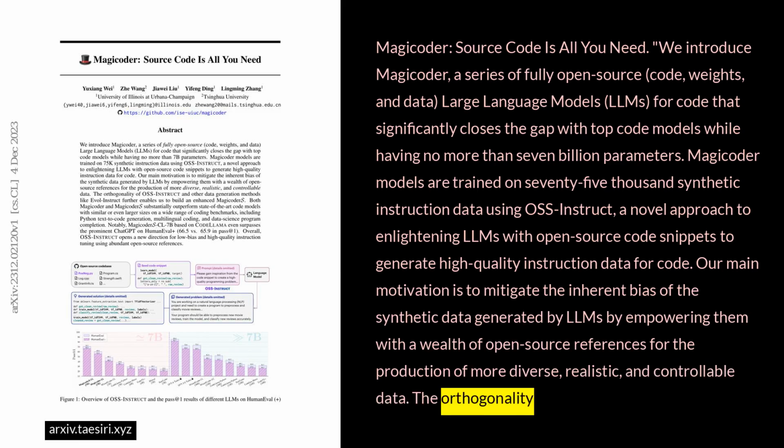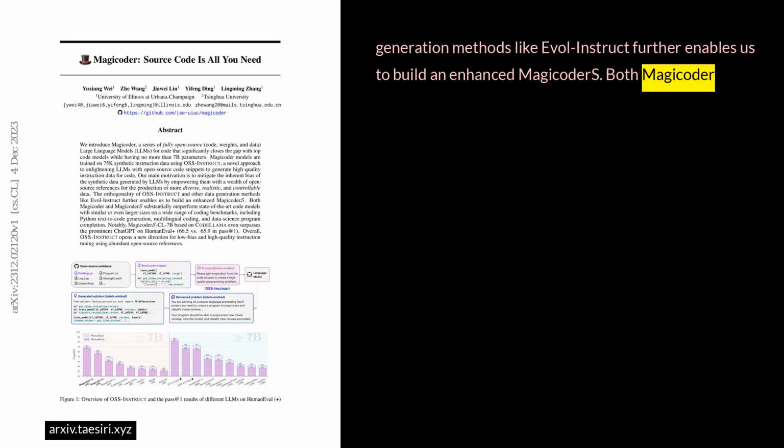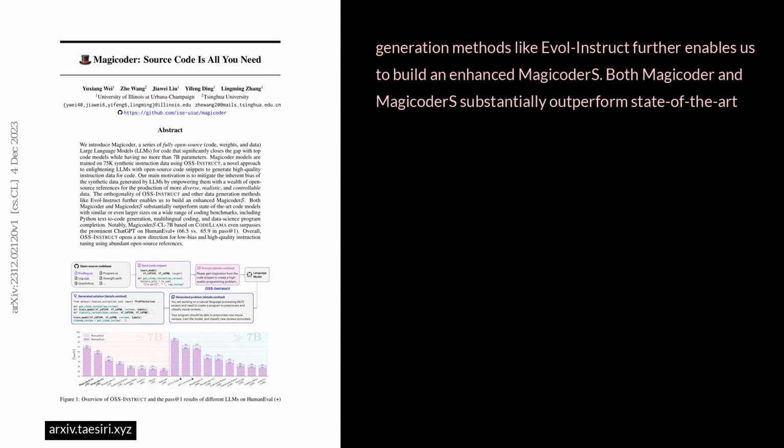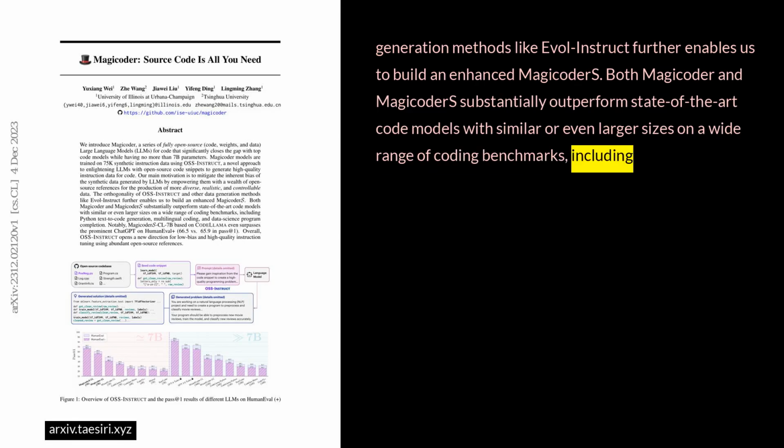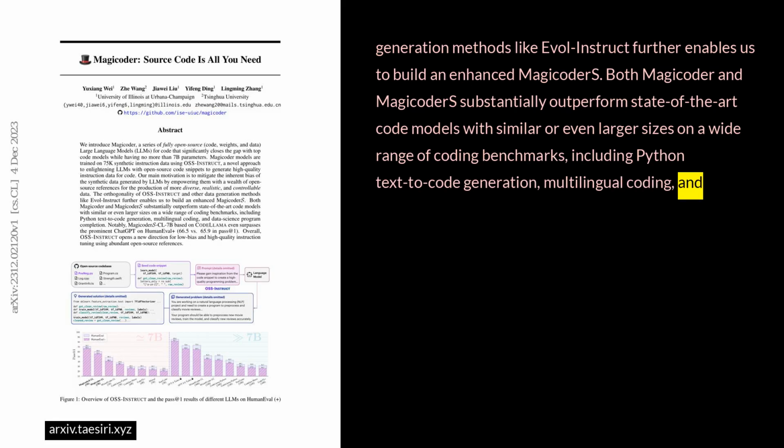The orthogonality of OSS-Instruct and other data generation methods like Evol-Instruct further enables us to build an enhanced MagicoderS. Both Magicoder and MagicoderS substantially outperform state-of-the-art code models with similar or even larger sizes on a wide range of coding benchmarks, including Python text-to-code generation, multilingual coding, and data science program completion.